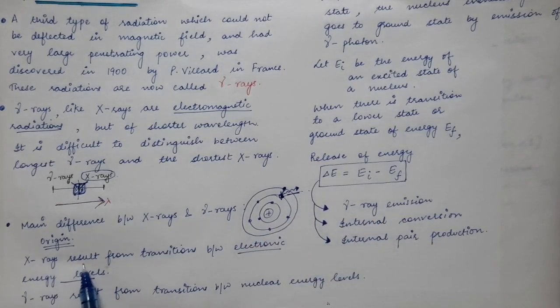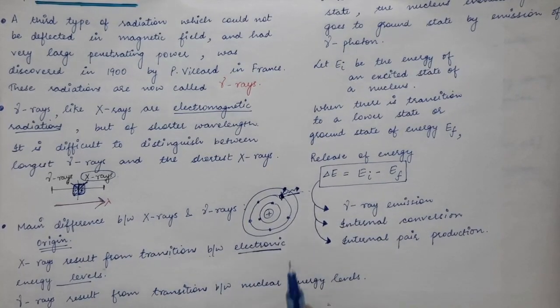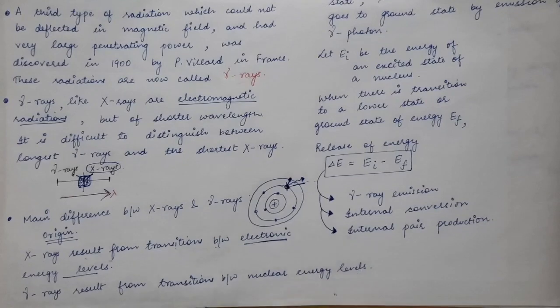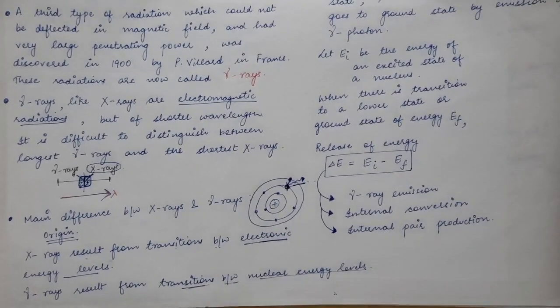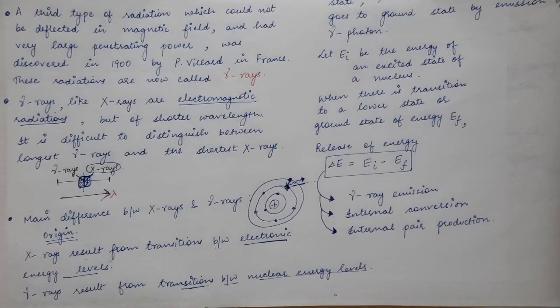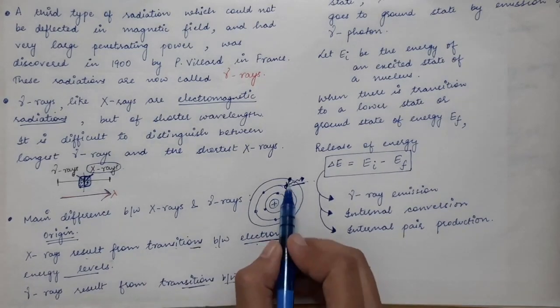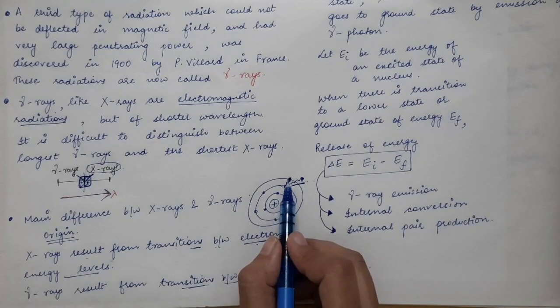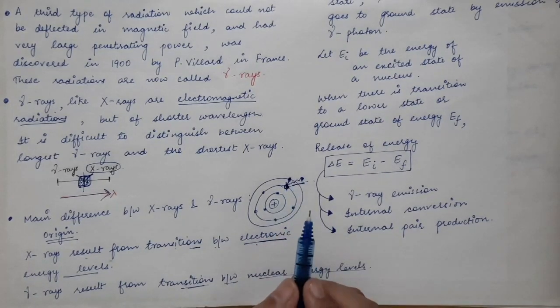Therefore X-rays result from transitions between the electronic energy levels, whereas gamma rays result from transitions between the nuclear energy levels. This is the main difference between X-rays and gamma rays. X-rays are emitted due to transitions between electronic energy levels. When an electron from a higher orbit goes to the lower orbit, X-rays are emitted.